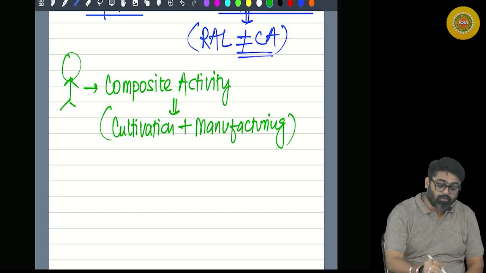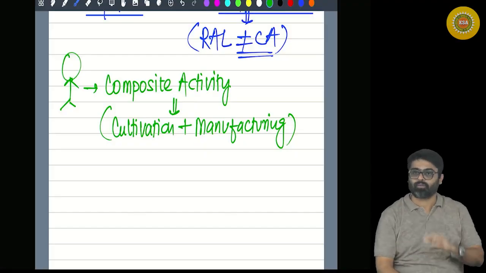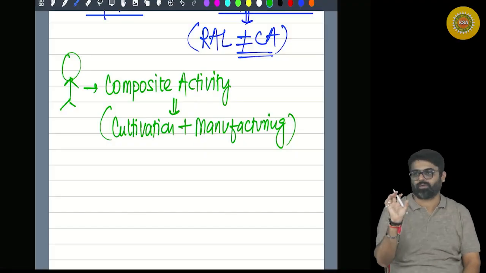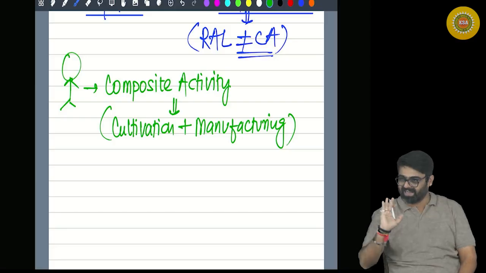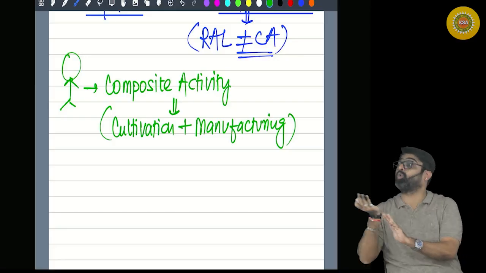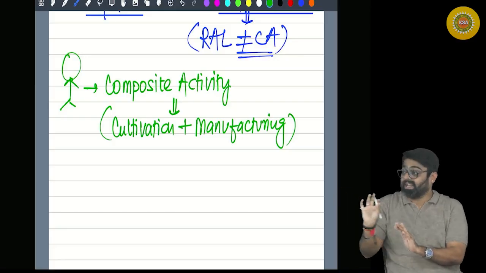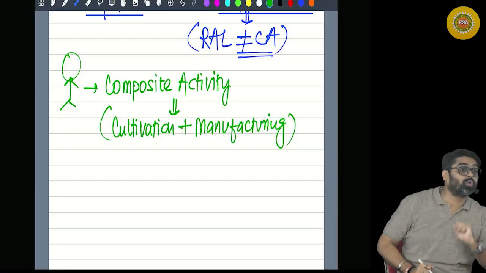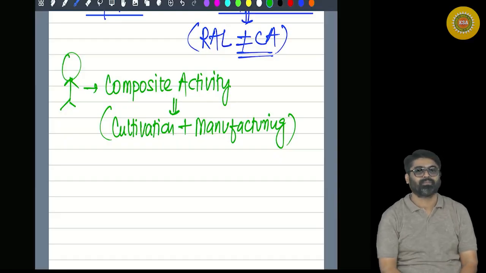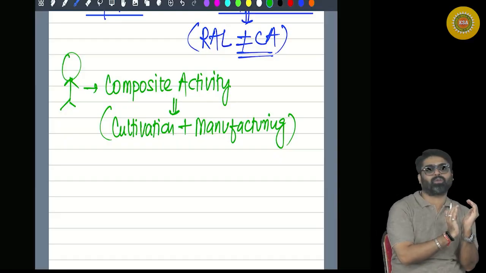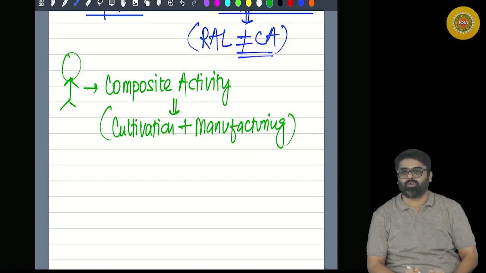Now, whenever there is a composite activity, you will first have to calculate the profit from that composite activity. That entire profit is not related only to manufacturing, and not only to cultivation. Some profit is related to cultivation, some to manufacturing.